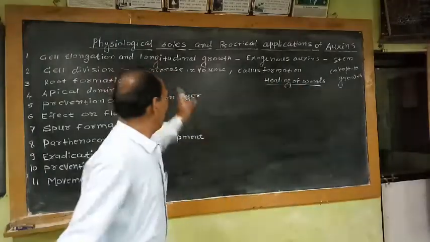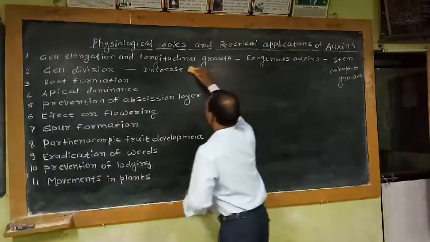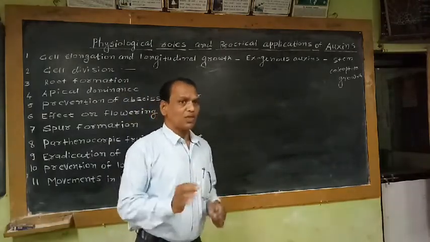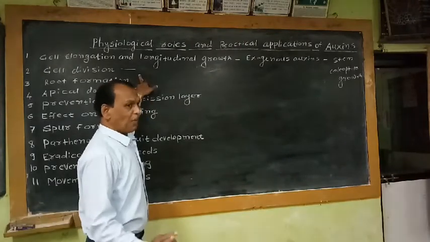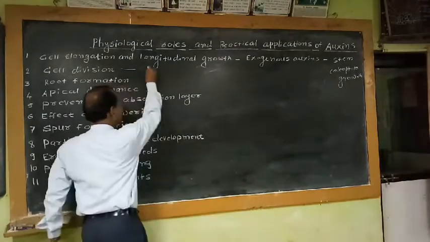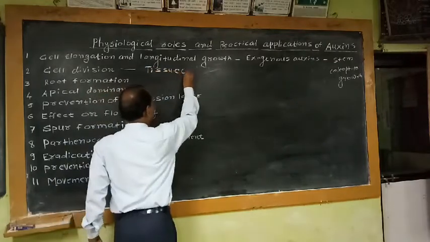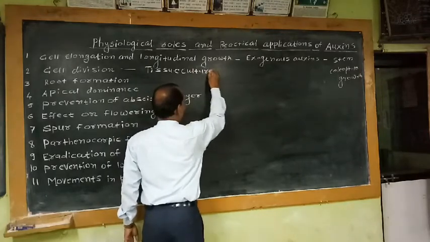As far as the practical application of this second physiological role is concerned, the cell division property of auxin can be utilized in tissue culture and grafting.